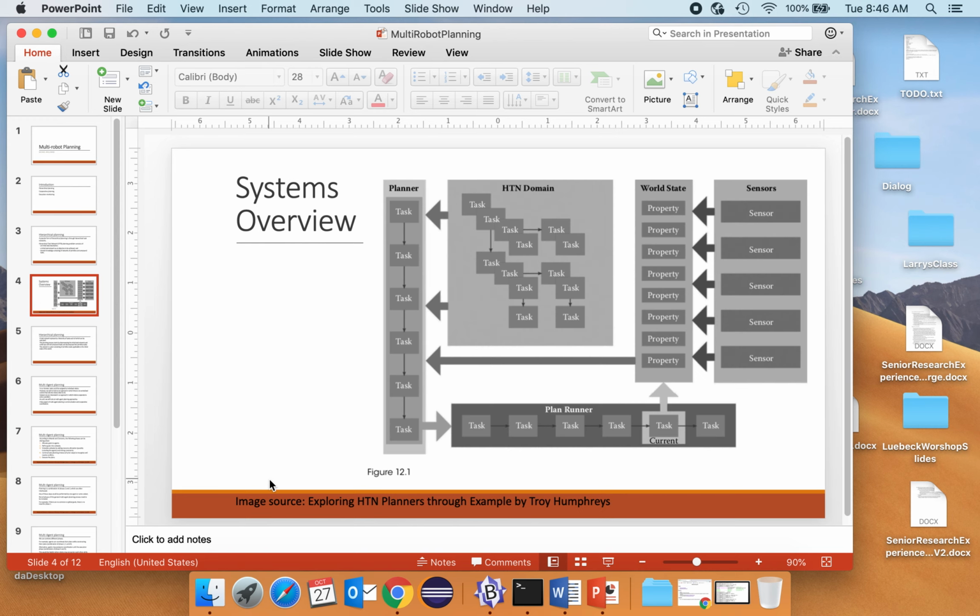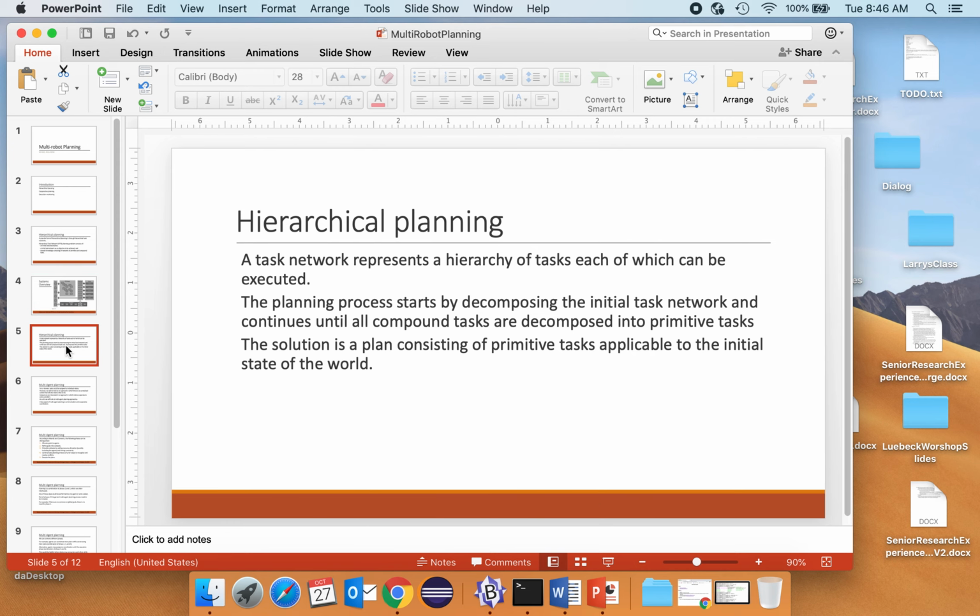Here's an example of how those might look in the context of gaming. So we have this HDN domain where we have a task network over here. Again, this one is in the context of gaming. There are many other things that they need to worry about that we won't worry about. But here's just an example of a hierarchical task network. So again, the hierarchy of tasks, each of which can be executed, but again with the caveat that we first have to decompose them into more primitive tasks.